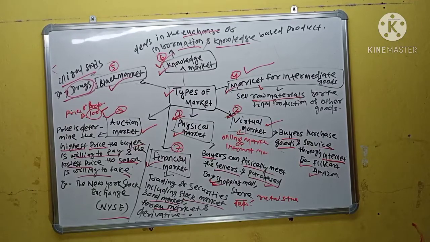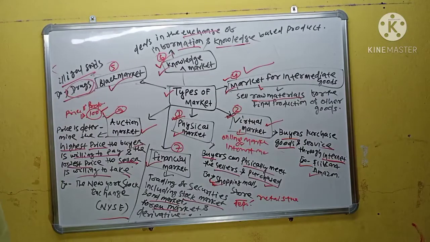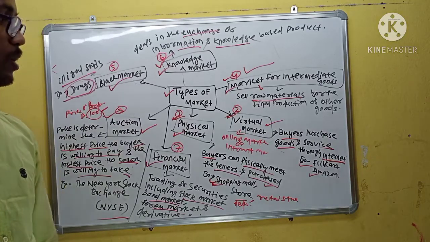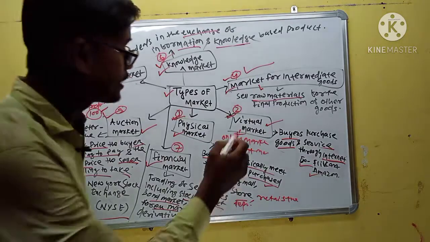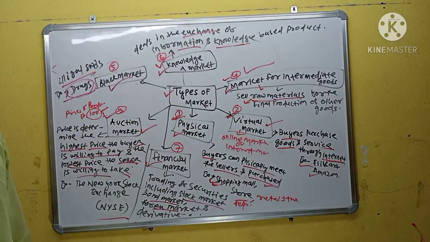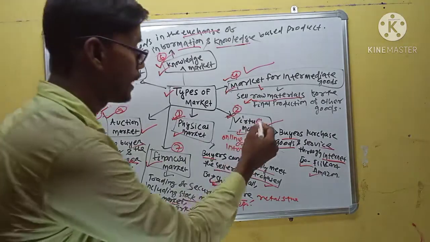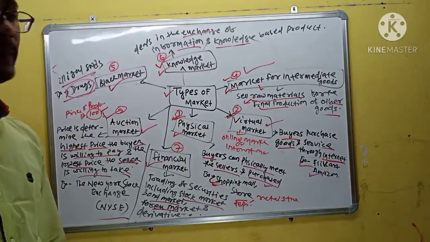And fourth is the market for intermediate goods. In this market, raw materials are sold for the final production of other goods. That is the market for intermediate goods.